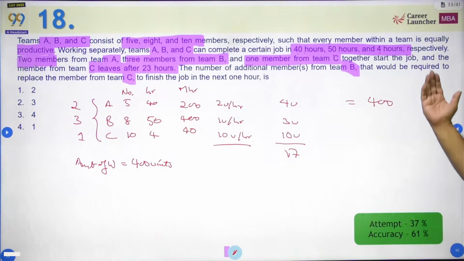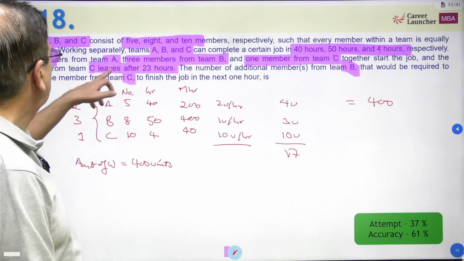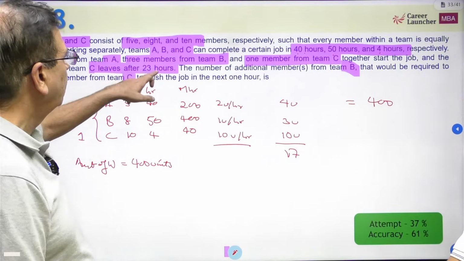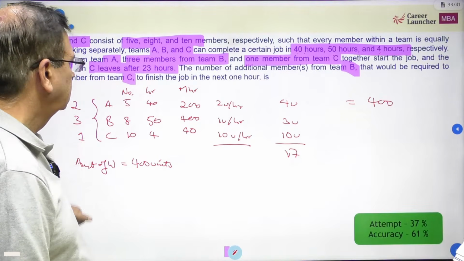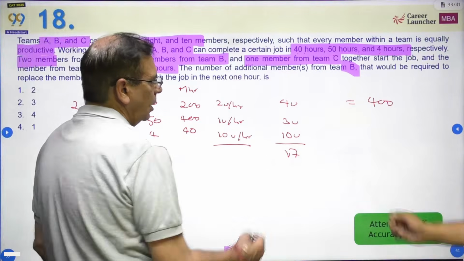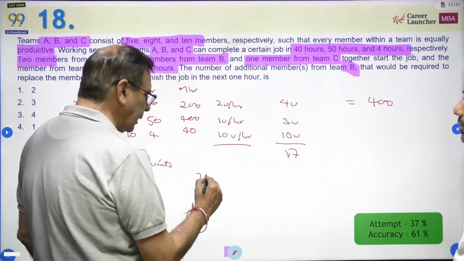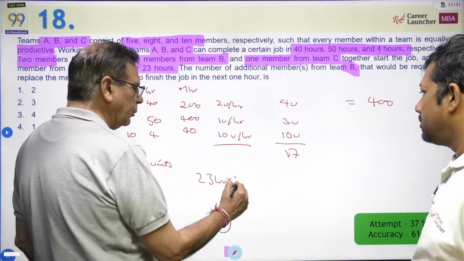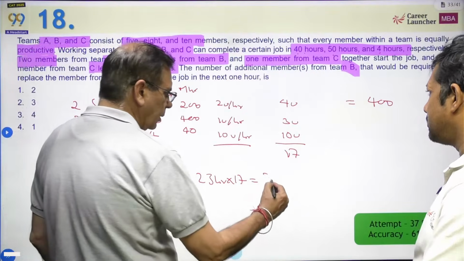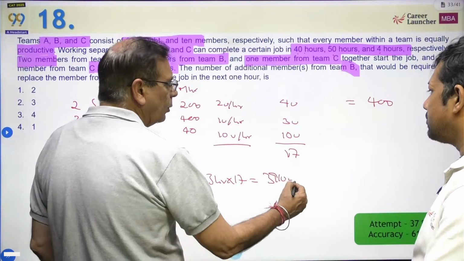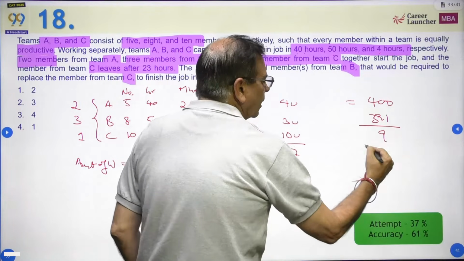And all these people are working for 23 hours. So 2 from A, 3 from B, and 1 from C. So they are working for 23 hours. 4, 3, 10, so 17. Total work done will be 17 into 23. So the total work done in 23 hours will be 23 hours into 17 units per hour. How much does it come to? 391. So 391 units are done and 9 units of work is left.